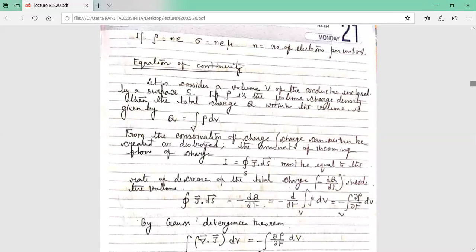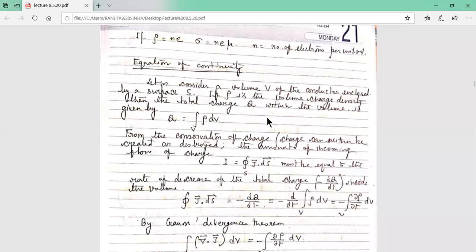Current density, whatever I have discussed in this portion, that is, the current density definition is important. What is drift velocity, the definition is very important. What is mobility is very important. You have to know all these things, the relation between drift velocity and mobility. Now the equation of continuity, this portion is very, very important.